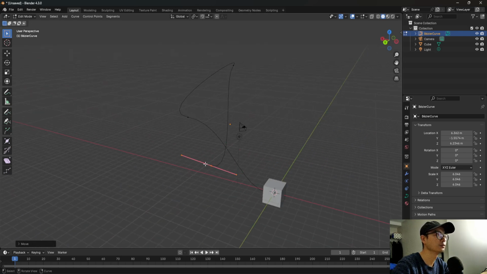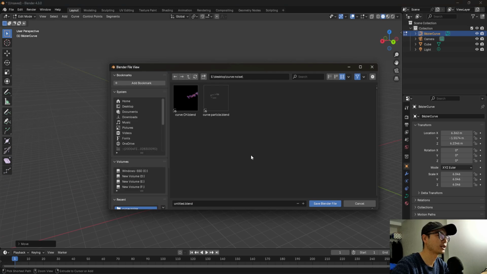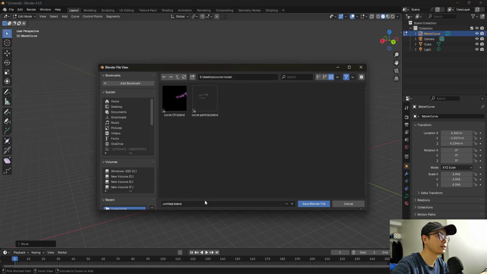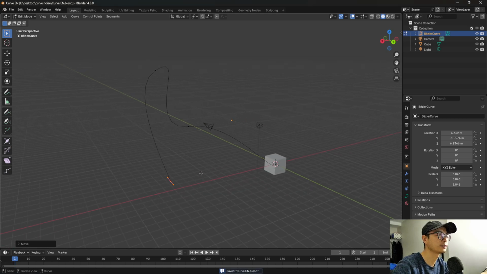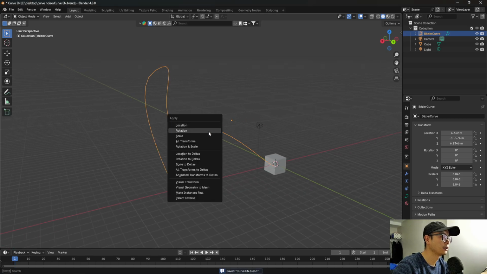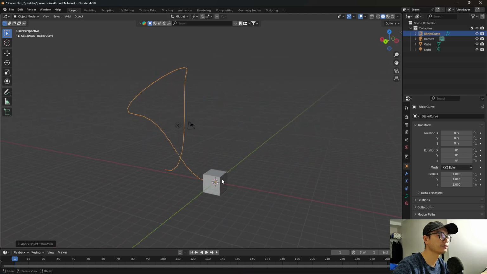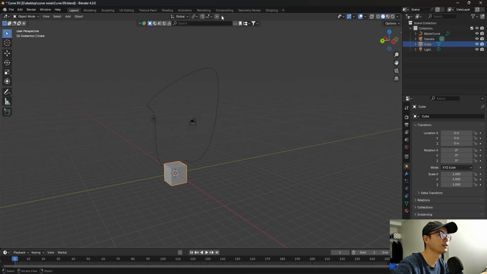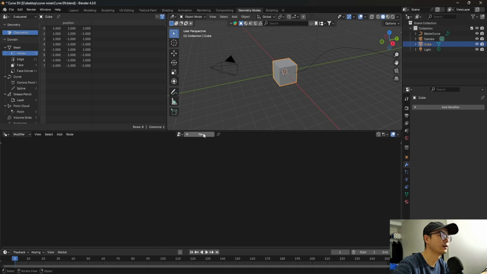I think that's cool. Yeah. So you can customize it. Then I will save it. So don't forget to save it. And press Ctrl A, apply all transforms, and choose the cube and go to geometry nodes. Then press new.